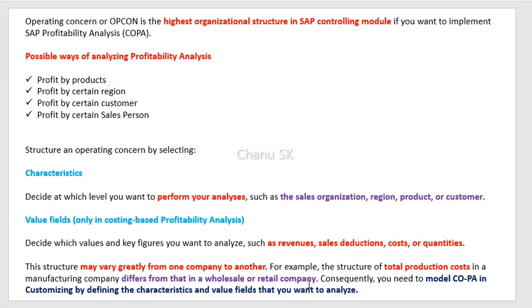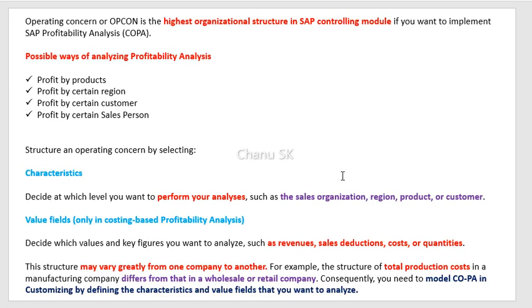That is the reason the structure is not the same for every company, and consequently you need to model COPA in customizing by defining the characteristics and value fields that you want to analyze. If the company wants to analyze profitability based on these characteristics and value fields, there are customizing value fields and characteristics that you need to create according to the client requirement if required.